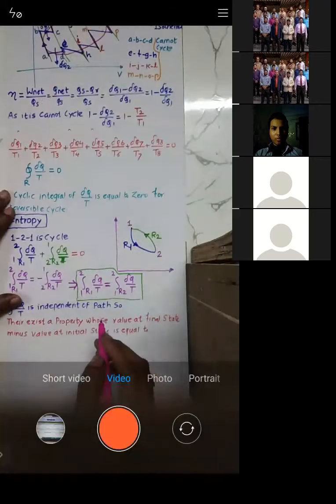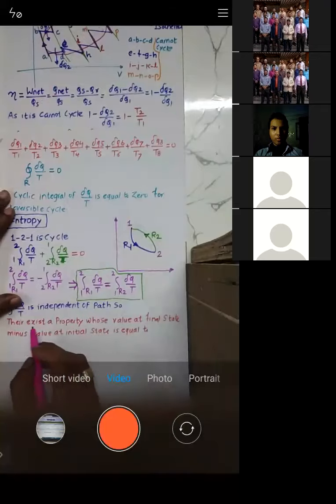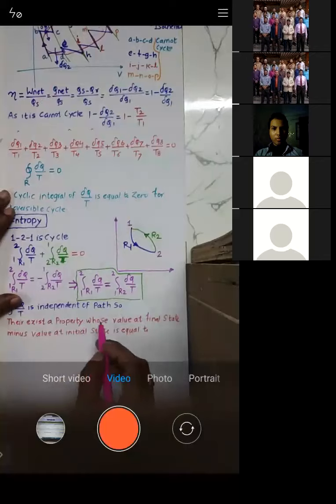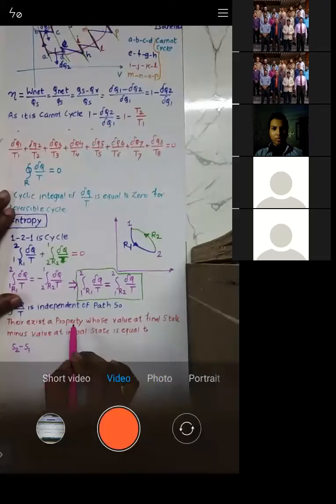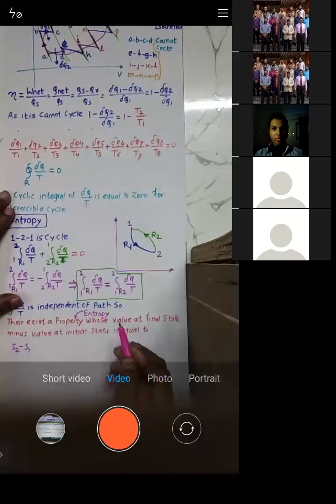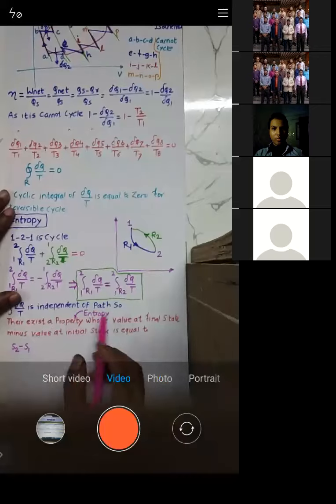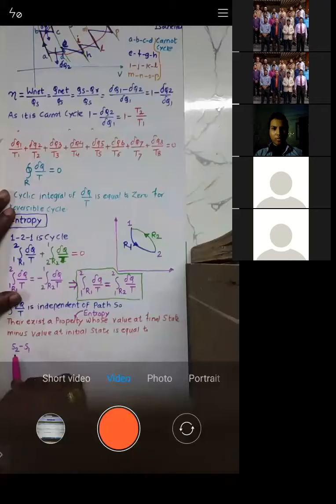That property is entropy. So there exists a property whose value at the final state is S2, minus value at the initial state is S1. There exists a property, and that property is entropy. I'll just mention that property is nothing but entropy. So there exists a property called entropy, whose value at the final state, that is S2,